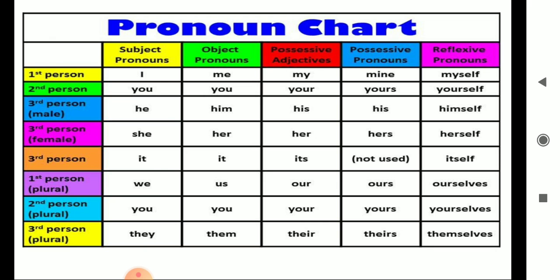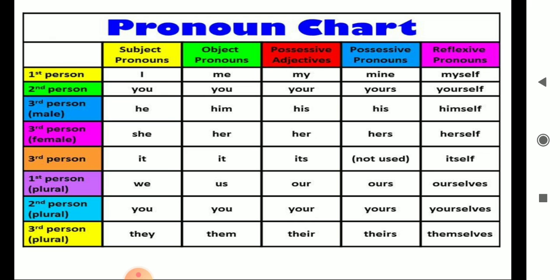And possessive adjectives are my, your, his, her, our, their, its, your. So these things are possessive adjectives. Possessive pronouns are mine, yours, his, hers, ours, theirs, its and yours. And reflective pronouns are myself, yourself, himself, herself, itself, ourself, yourself and themselves.